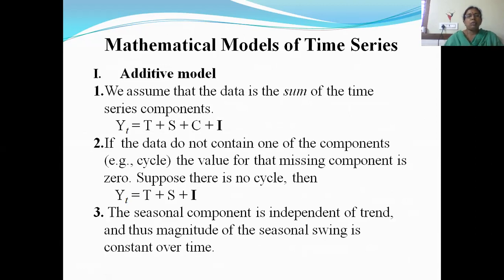So yt is equal to t plus s plus c plus I, where t is trend, s is seasonal variations, c is cyclic variations, and I is irregular variations. If the data do not contain one of the components, say for example cyclical variations, the value for that missing component is 0. That is, if there are no cyclic variations, then yt will be only t plus s plus I. The seasonal component is independent of trend, and thus the magnitude of the seasonal swing is constant over time.